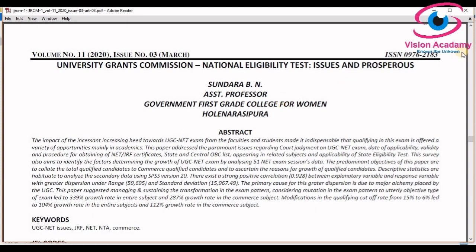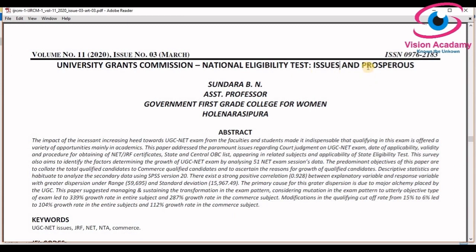That's why we should concentrate on prosperous, which means growth in the total qualified candidates of the National Eligibility Test. Along with that, there are too many issues in the National Eligibility Test that aspirants are facing, whether a qualified aspirant or an aspirant to be qualified.